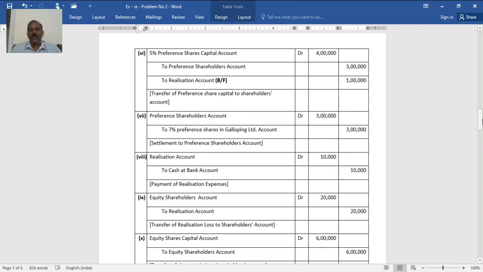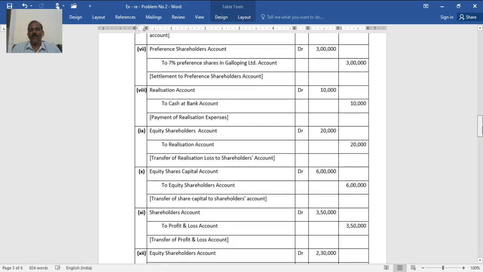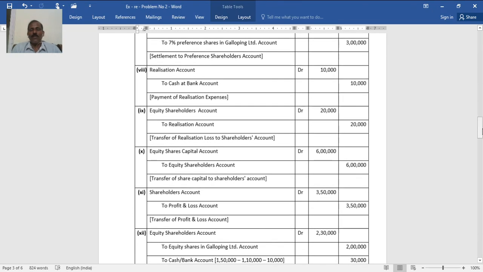So equity shareholders account debit to realization account, that is the loss on realization transferred to equity shareholders. So here you need to specify, because there is equity and preference, ultimate loss must go to equity shareholders. Then transfer all items pertaining to equity shareholders to their account. So share capital 6 lakh to profit and loss account 3 lakh 50,000 to equity shareholders account 2 lakh 50,000. That can be done, or a separate entry.